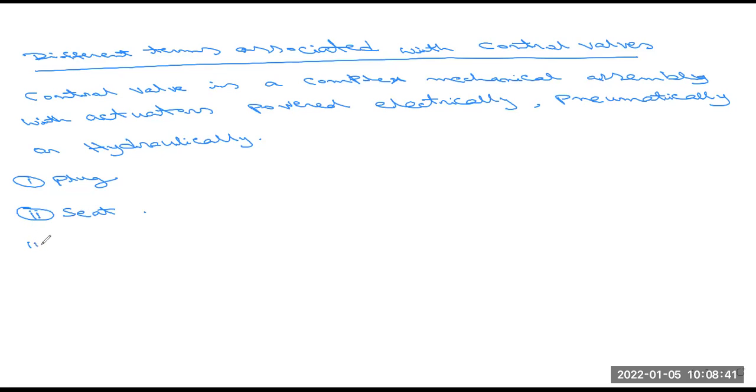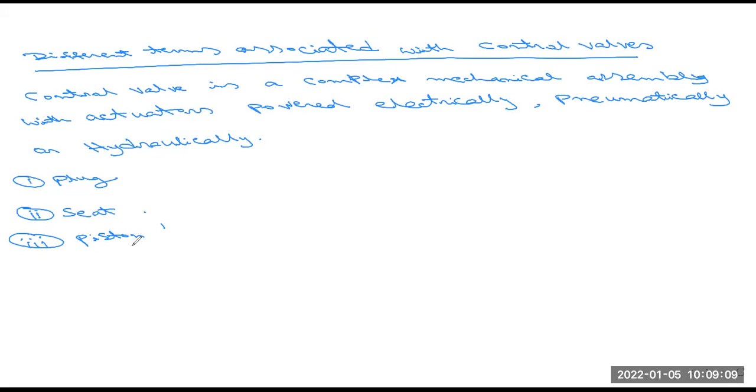Number 3, piston. All of you listen to this term, piston. This is basically one movable part, a pressure responsive element, which transmits force to the piston actuator stem also.